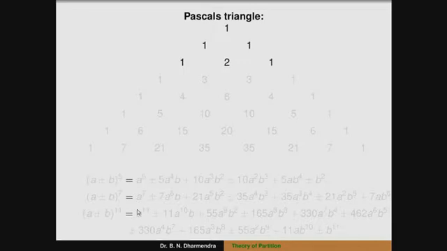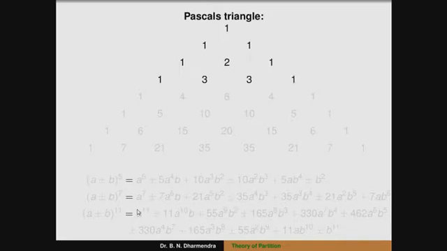Similarly, for the cube, it depends on whether the sign is positive or negative, a plus b or a minus b whole to the power of 3 or 2. Suppose a plus b whole cube: the coefficient of a cube is 1, the coefficient of a square b is 3, again the term ab square is 3, and 1.